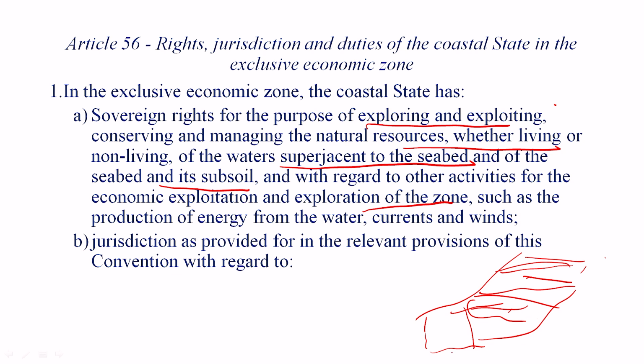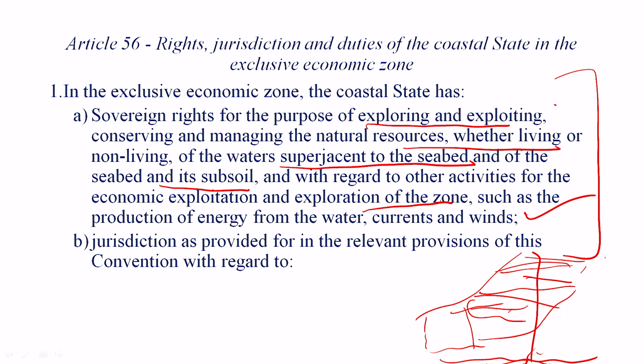That means if this is the seabed area, then above up till all this, these rights are covered under the exclusive rights over the exclusive economic zone area. Superjacent to the seabed and its subsoil, so it goes down even up till the subsoil level. And with regard to other activities for economic exploitation and exploration of the zone, such as production of energy from water, currents and wind. So these are the extent of rights that the coastal state does have over the use of exclusive economic zone area.